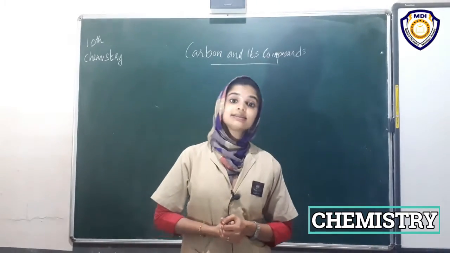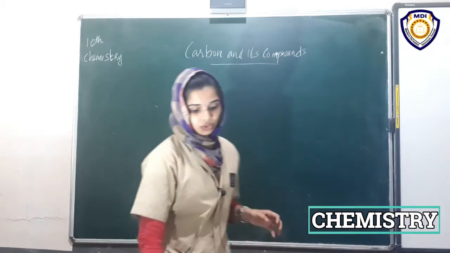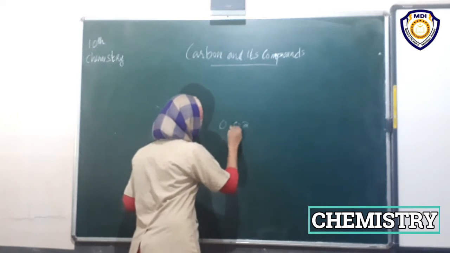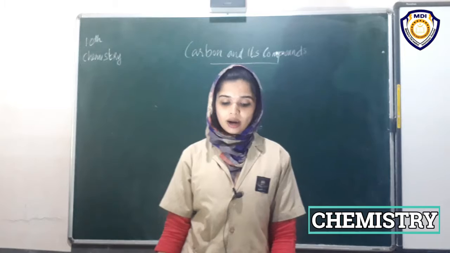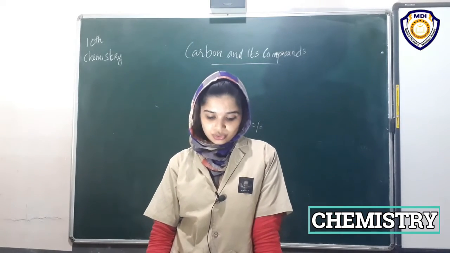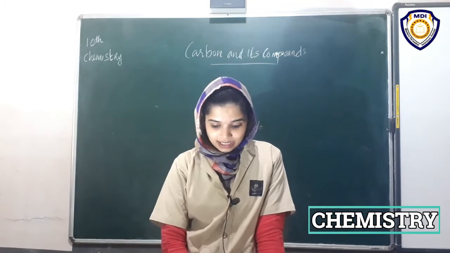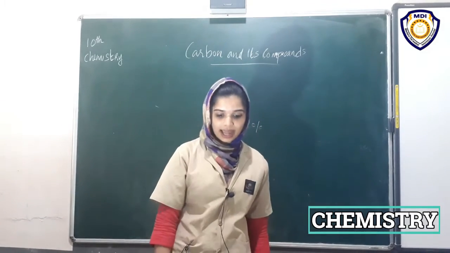And in the earth's crust the percentage of carbon is 0.02%. Then it is in the form of minerals like carbonates, hydrogen carbonates, coal and petroleum.